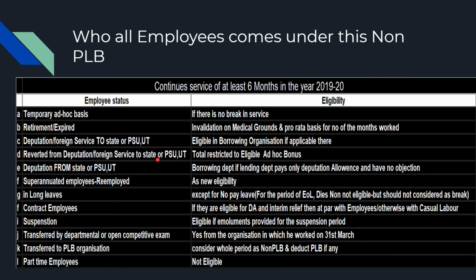bonus organization. If he is working here in central government, but he shifted to some post office or railway because he got the job there, then consider the whole period and calculate the non-productivity linked bonus and deduct the amount for which he got productivity linked bonus. Why? Because we should not pay double time. So we'll give any one. If any excess he got as a productivity linked bonus, we'll deduct that amount and give the balance.